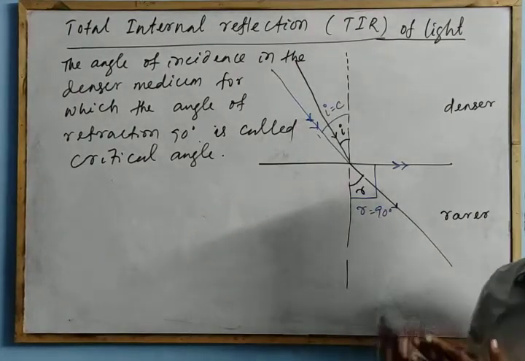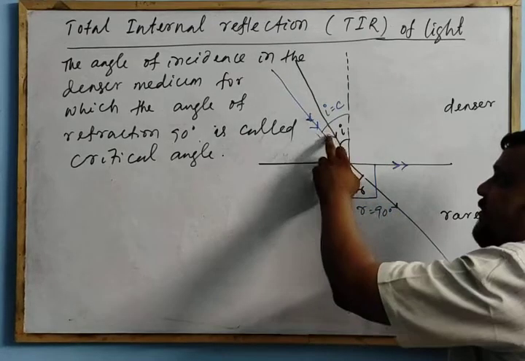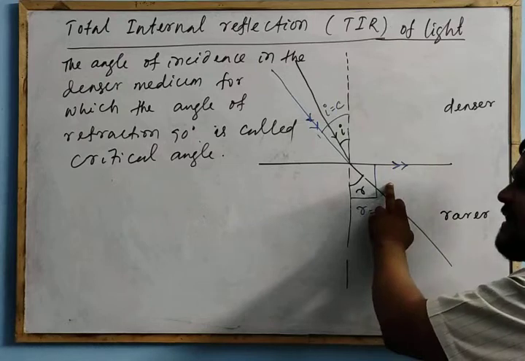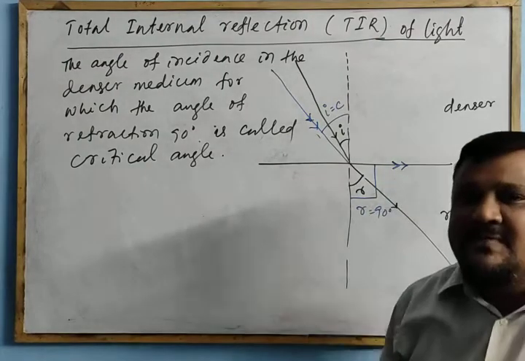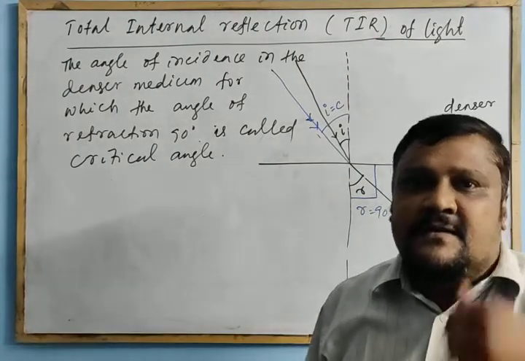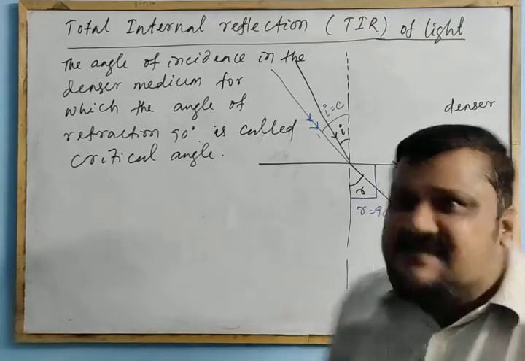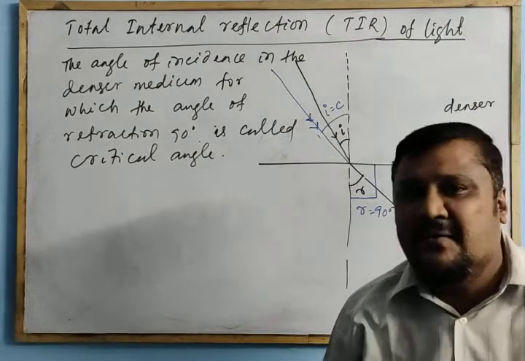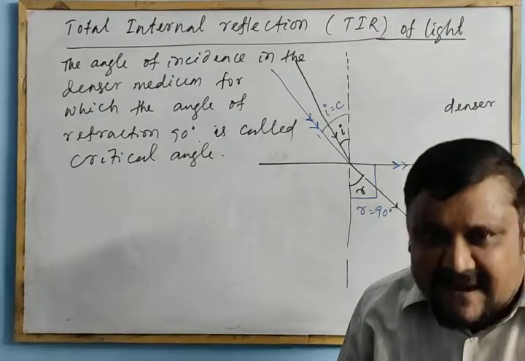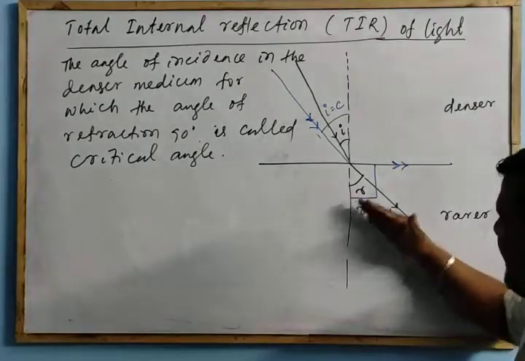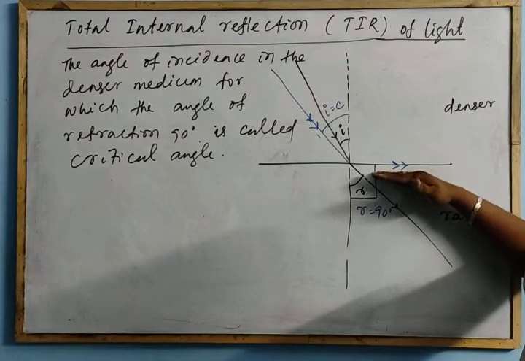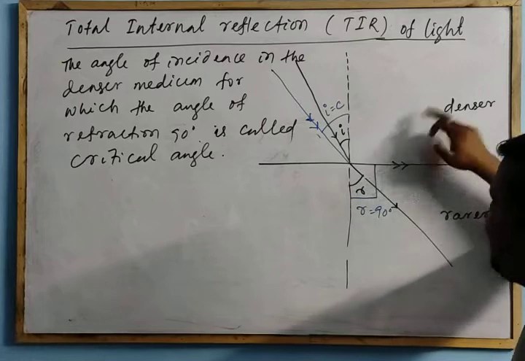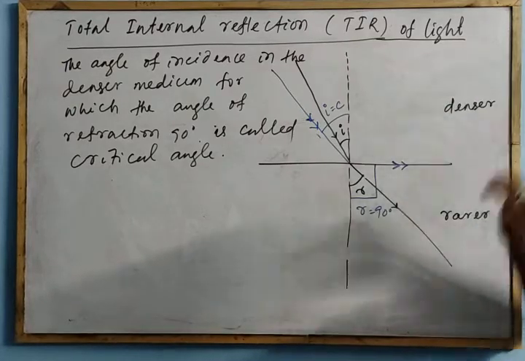It is not yet total internal reflection. Now the ray is incident at a particular angle equal to the critical angle, and the angle of refraction is 90 degrees. Now think that I increase the angle of incidence to greater than the critical angle. Then the angle of refraction also increases and goes greater than 90. If it goes greater than 90, the ray will travel back in the denser medium.